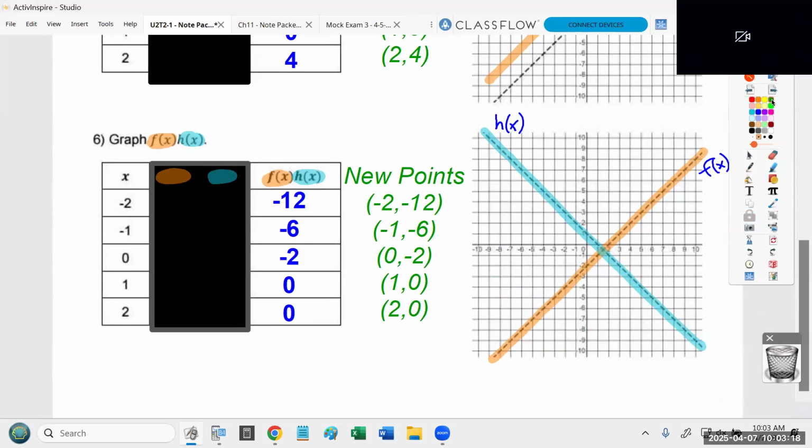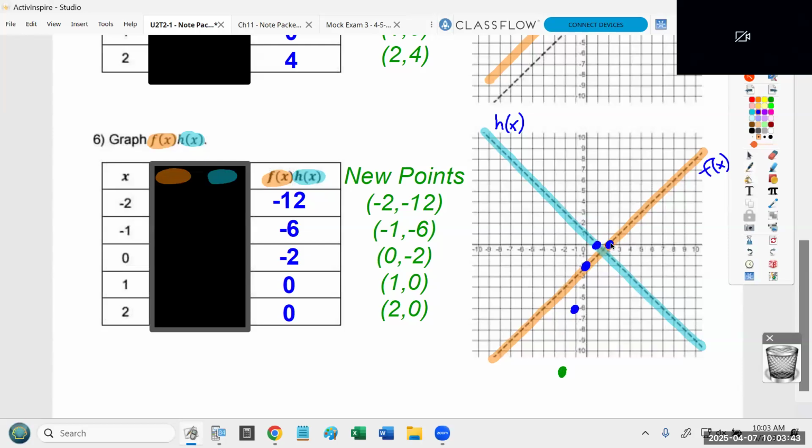Now, when you multiply two lines, they turn into a parabola. So this is going to be our second example today that results in a curve. Now, the first point is a little bit off the grid, so you can't really graph it. Negative 4, negative 12 will be down here somewhere, and you don't have to graph that. It's off the table. But negative 3, negative 6. Then we've got negative 2, negative 2, negative 1, 0, and 0, 0.